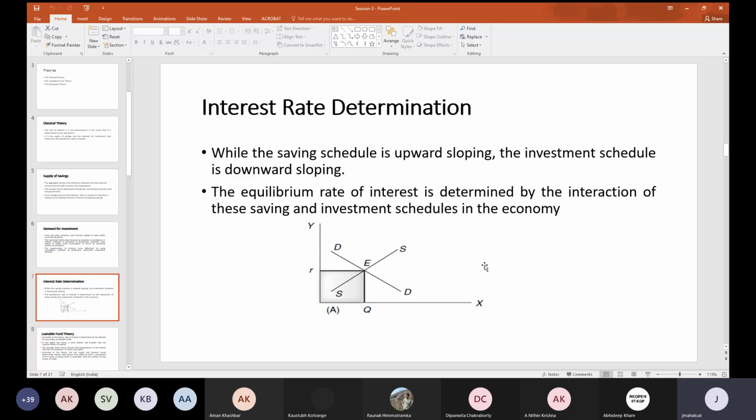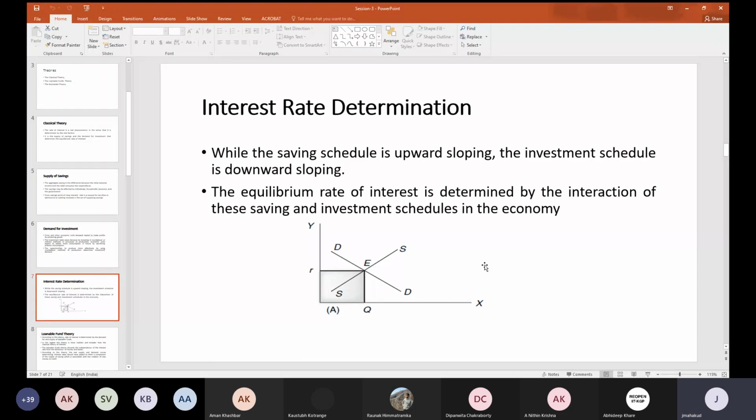So keep in mind, the saving is always invested in the market, and whatever money is saved, the total amount of savings is all invested in the market only. There the equilibrium rate of interest is determined.